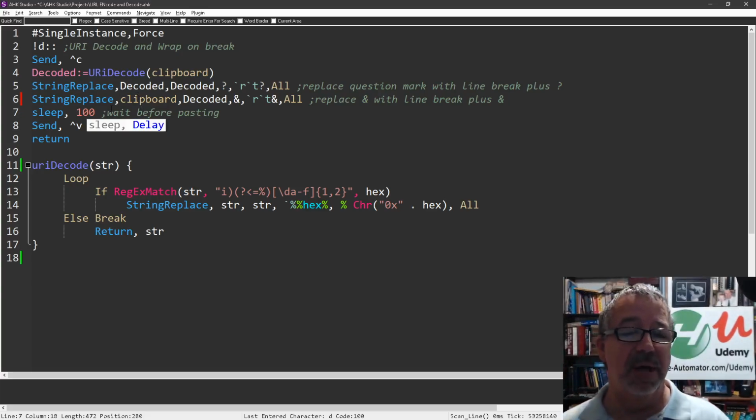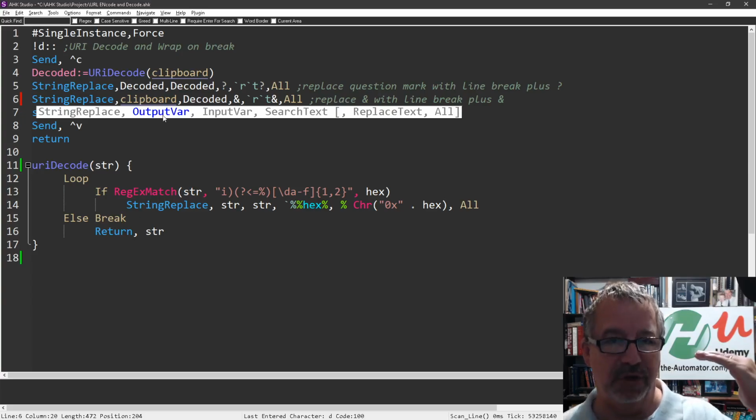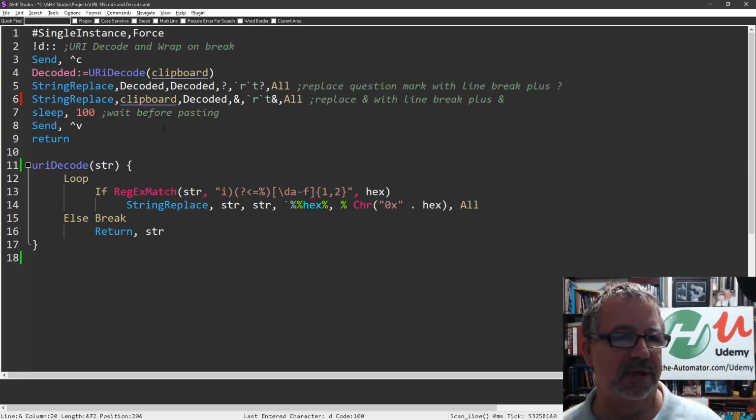Make sure before you send the paste, when you shove something in the clipboard, put a little sleep in it. Trust me, this can be a baffling thing if it happens too fast. If you shove something in the clipboard and you paste right after, it often doesn't work. It actually sends the paste before the clipboard has the contents in it. So that's just a little cool tip there.